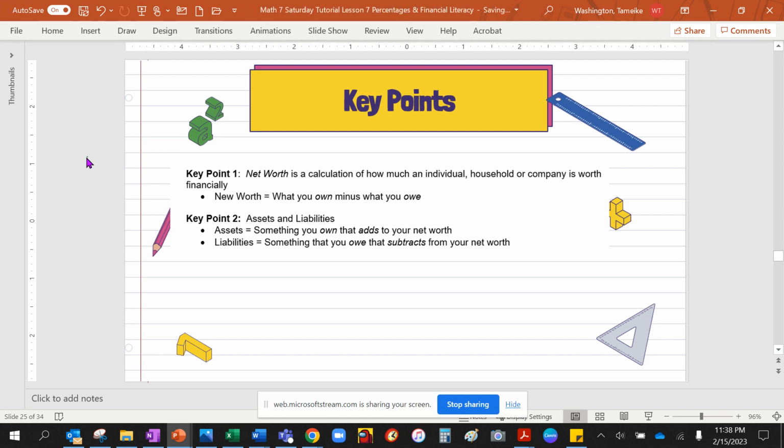We are now going to talk about net worth. Net worth is a calculation of how much an individual, household, or company is worth financially. Net worth: what you own minus what you owe. Net worth consists of assets and liabilities. Assets: something you own. Liabilities: something you owe.